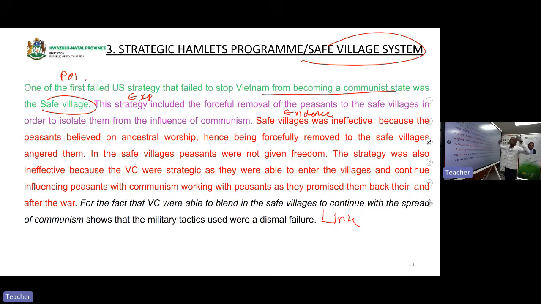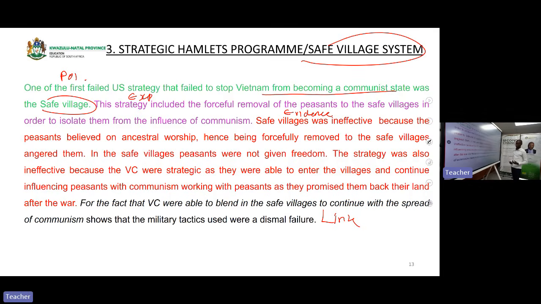Now you are bringing back your argument in an introduction, was the safe village system. You're explaining now. When you are explaining, you give us what? The aim of the strategy. This strategy included the forceful removal of the peasants to the safe villages in order to isolate them from the influence of communism. Now give us evidence as to the reason why it failed.